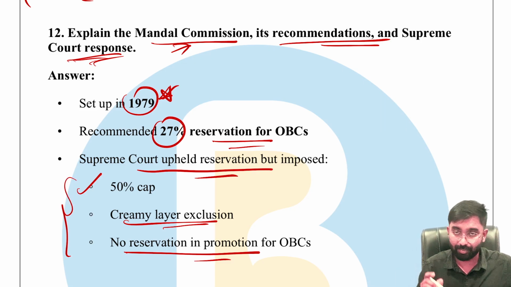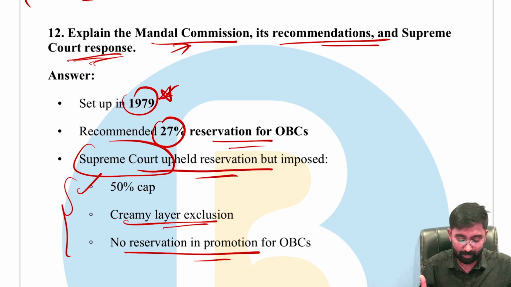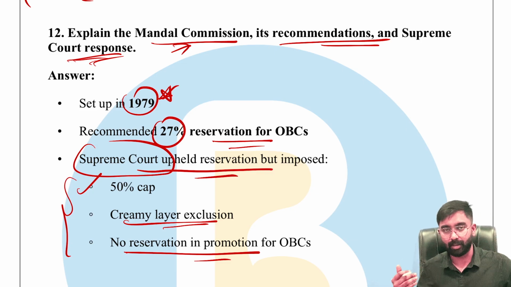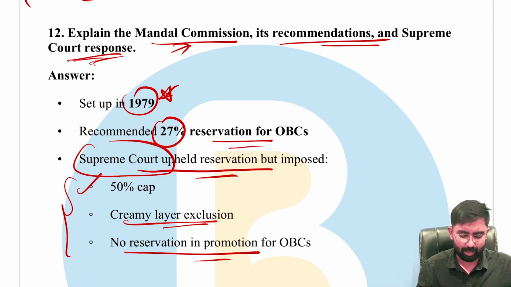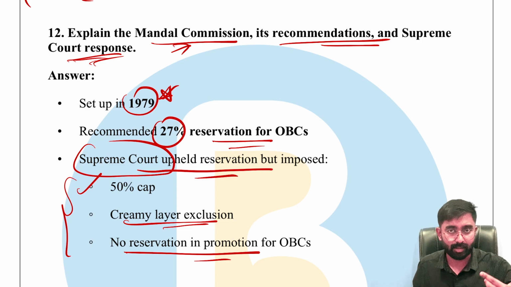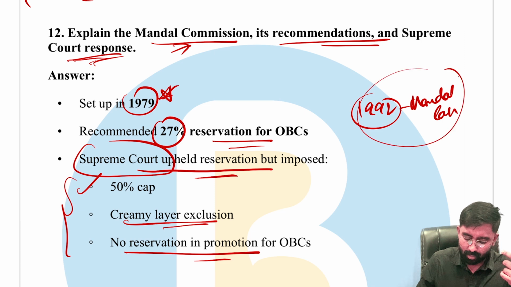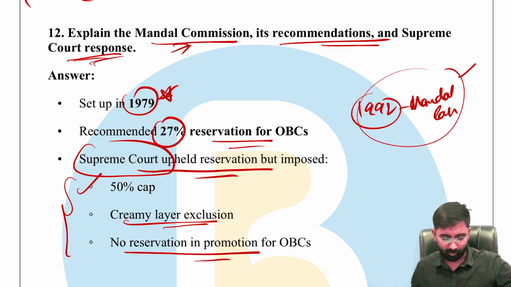This was also clearly underscored in that Supreme Court judgment. Very important. So please do go check what the Supreme Court's verdicts said about the Mandal Commission. Mandal Commission 1979, Morarji Desai government, and then when the Narasimha Rao government came, certain provisions got added. And then the famous 1992 Mandal case is also important. Please make sure that you go check all of that as well.